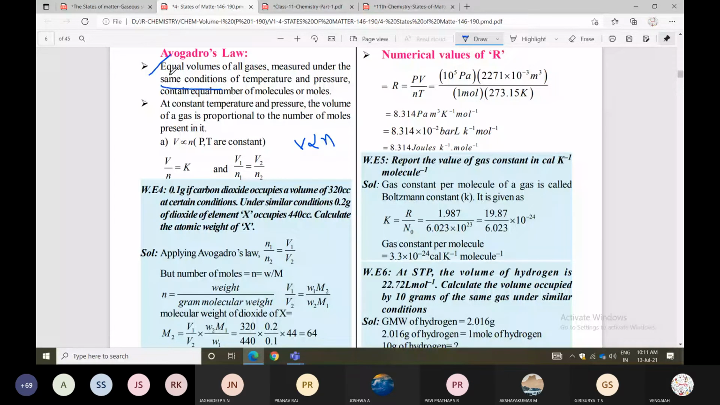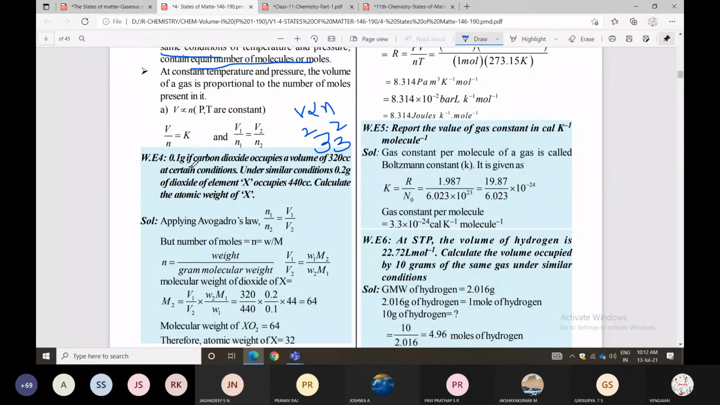So 2 volumes will have 2 moles, 3 volumes will have 3 moles, 10 volumes will have 10 moles, like that you can take. Question, check it. 0.1 gram of a gas occupies 320 ml under certain conditions. Under similar conditions, 0.2 grams of the dioxide of element X occupies 440 ml. Calculate the atomic weight of X.